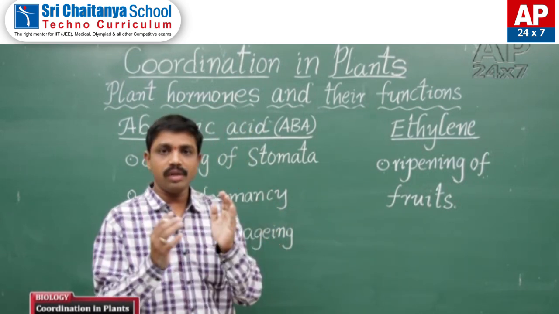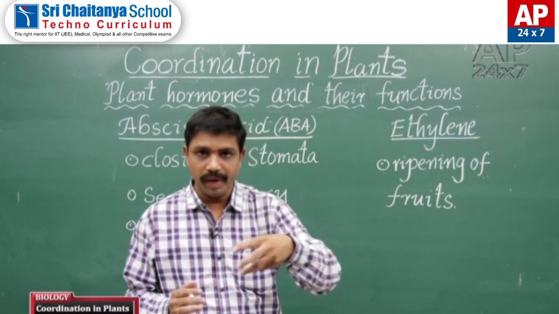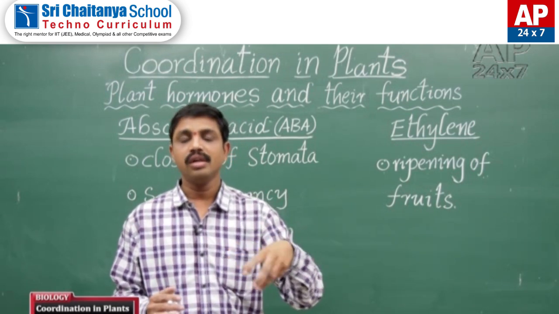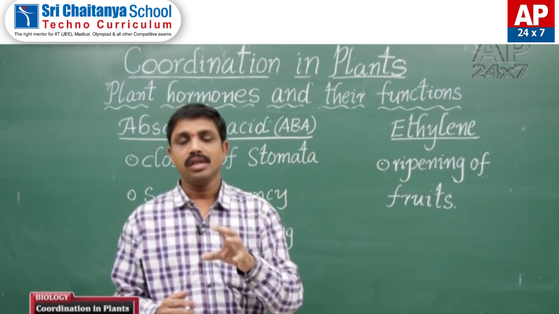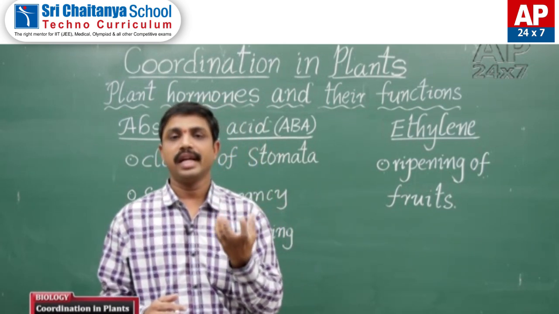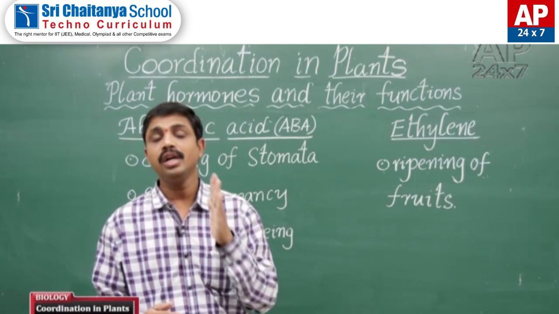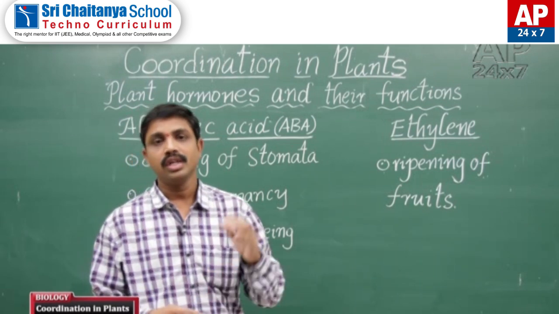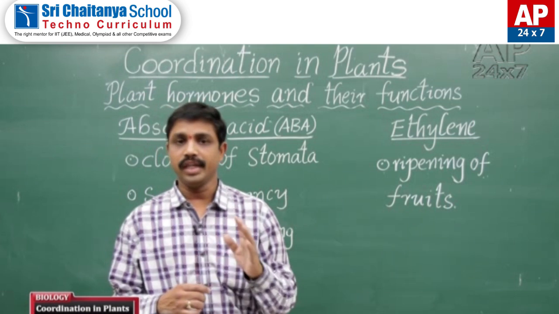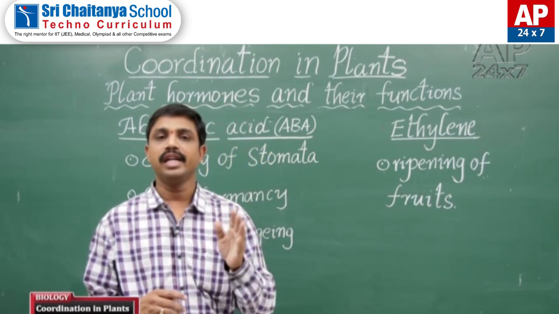Generally, whenever we keep one ripened mango among unripened mangoes, then after 2 to 3 days you will find that all the mangoes are ripened. The ripened mango releases volatile gases, that means ethylene, and this ethylene is responsible for the ripening of the fruits. These are all the phytohormones. There are 5 phytohormones: auxins, gibberellins, cytokinins, abscisic acid and ethylene.